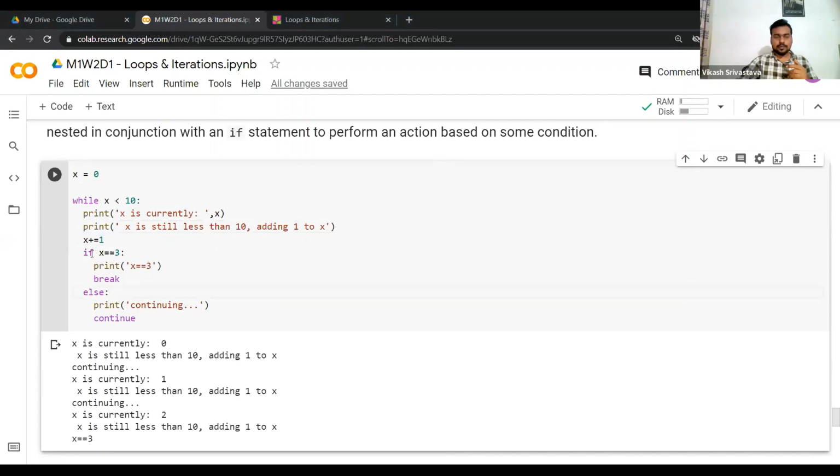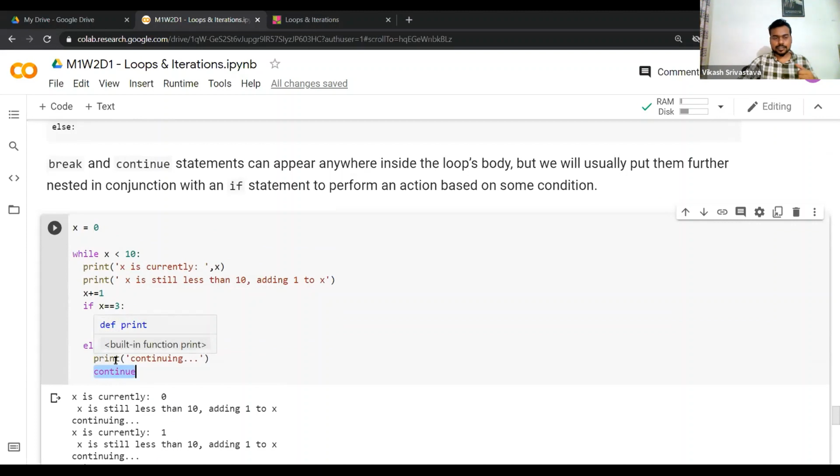Okay, so now what happens? Your x is 0, 1 gets added to it, so now x becomes 1. It goes to another iteration, because this condition is not satisfied in the first iteration, since x is not equal to 3. In the first iteration x is getting updated to 1, so this part will not be executed because the condition is false. It goes to the else part, prints continuing, and then we have this keyword continue, so the iteration continues.